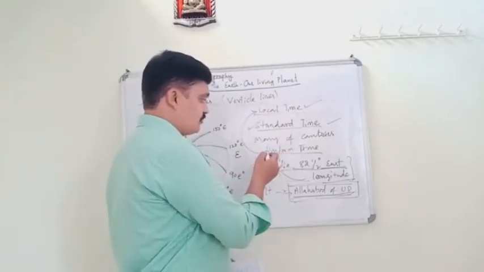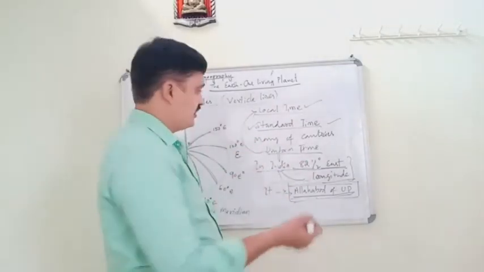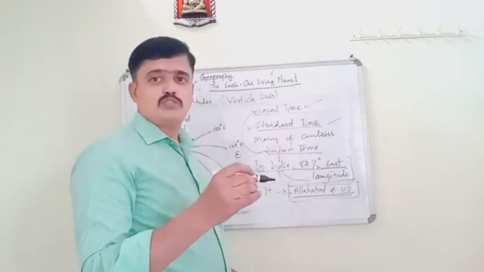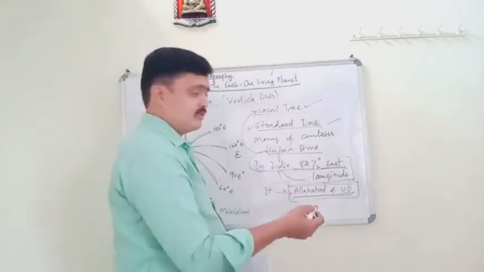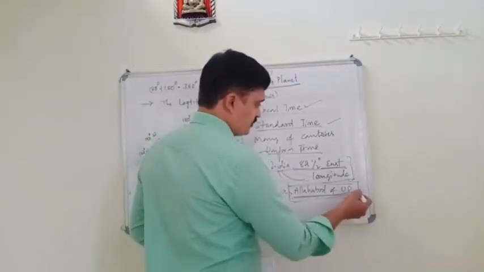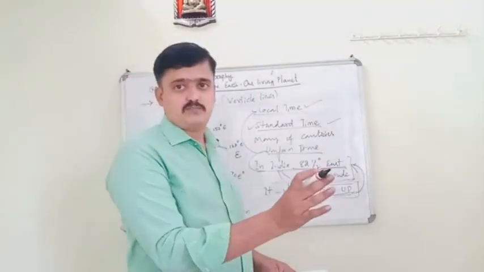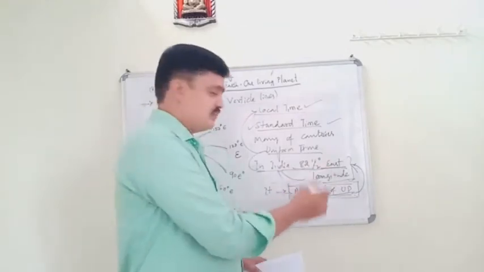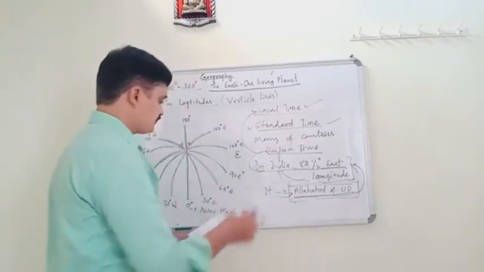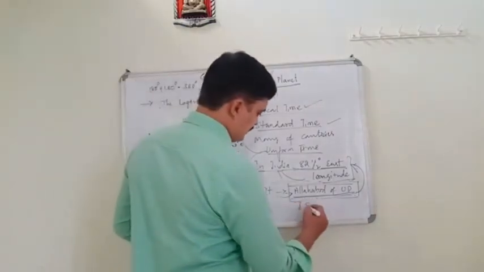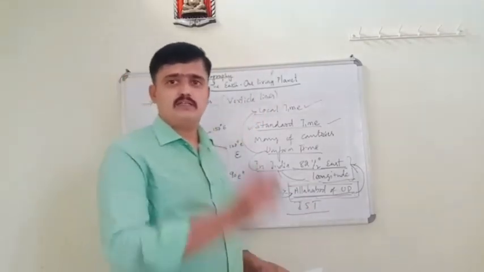This uniform time is based on the meridian on which the most important city is situated. In our country, that is Allahabad of UP, on the 82.5 degree east longitude. That time we follow throughout the country. That is called IST, Indian Standard Time.